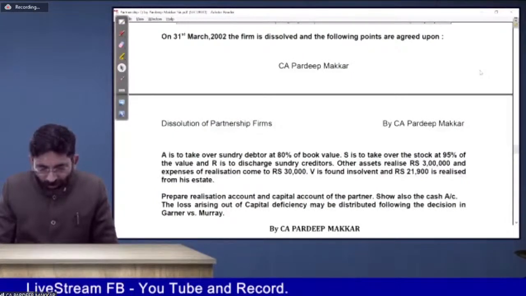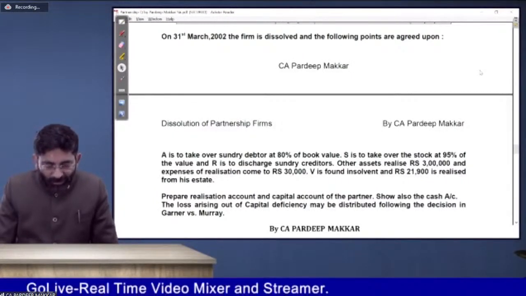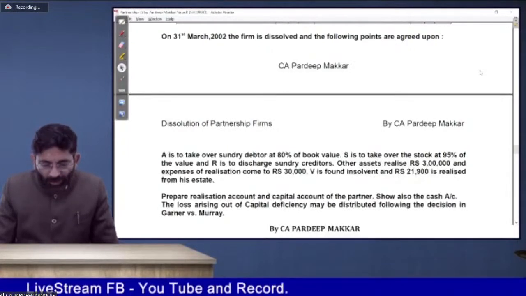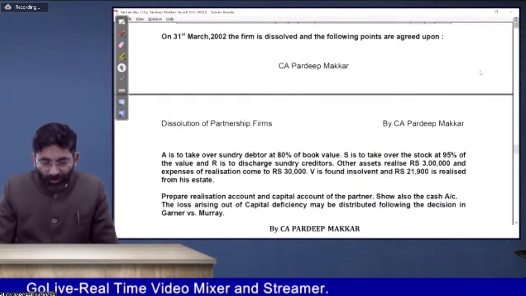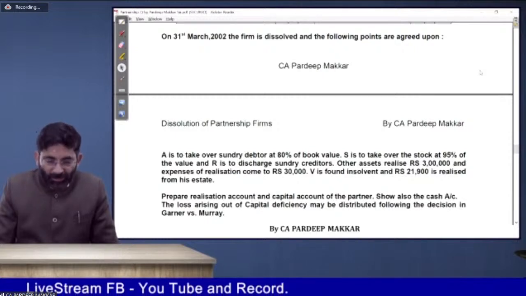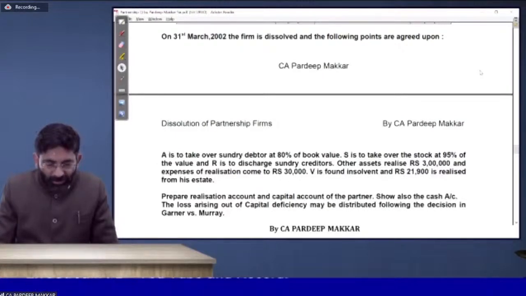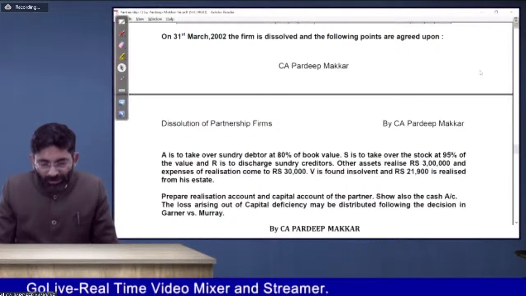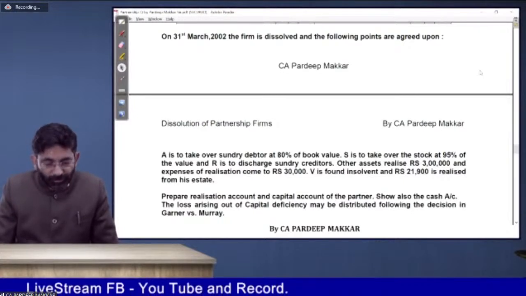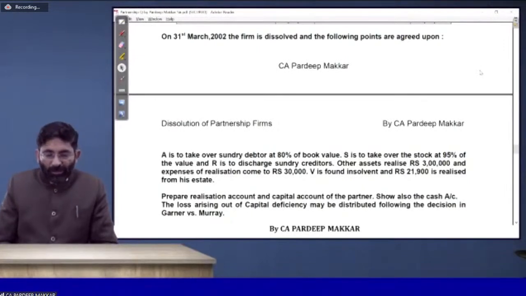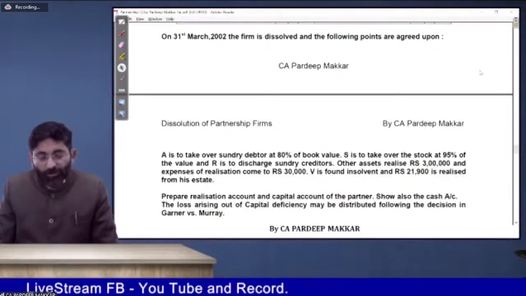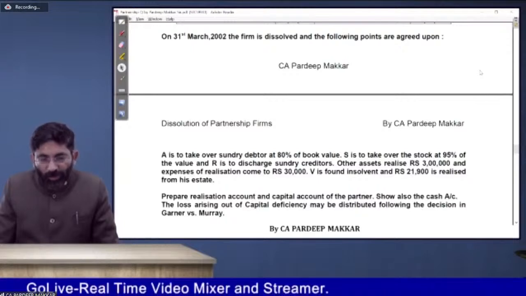Sir, your notes have not been uploaded yet. According to my information, notes are already uploaded. You may please check your system because I have confirmed from the ICAI person. They say notes are already uploaded, my dear. Please check and confirm whether anyone has got my notes. Has anyone got the notes yet? Because notes are already uploaded according to my information. Please check. Otherwise, I would like to contact ICAI once again for uploading the notes because those are very good questions.